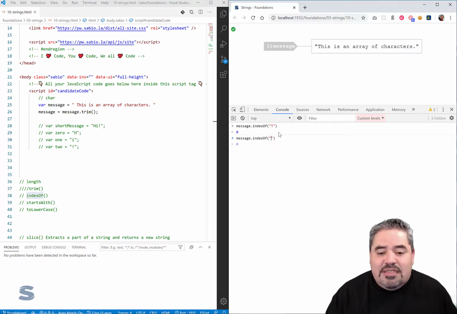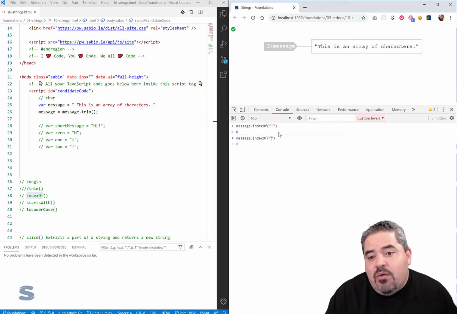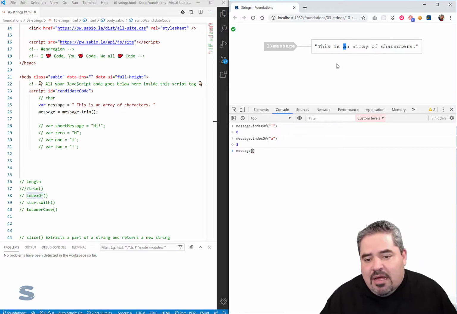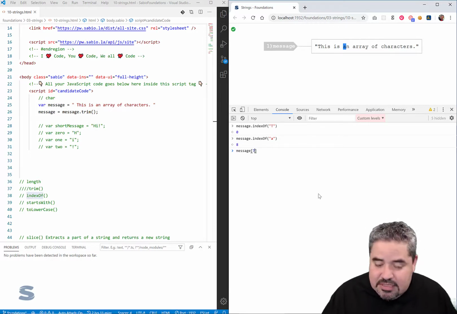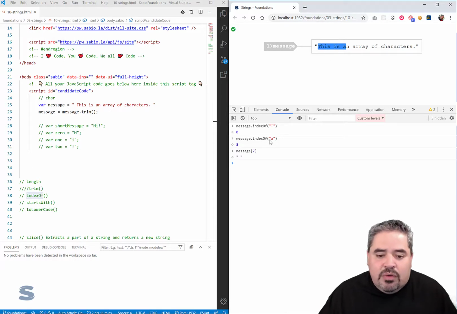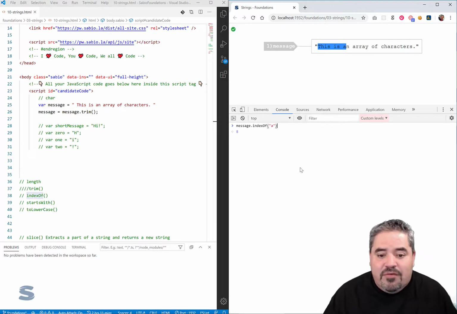So what indexOf tells me is the first index, because if I went to look for, for example, A, the first index of A is located here, right? And I can test that. If the first instance of the letter A is in position 6, then if I went down one character to 7, I should have an empty space. And then naturally you can just count up to 8 right there. So indexOf finds the first instance of that letter.